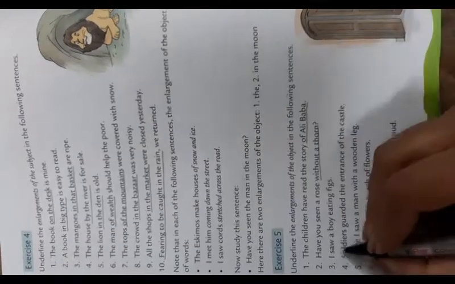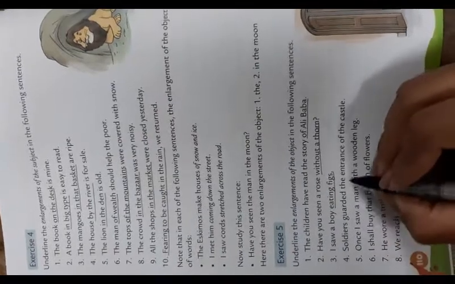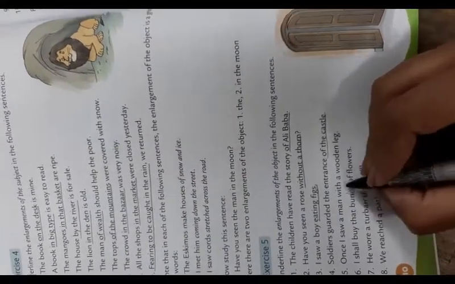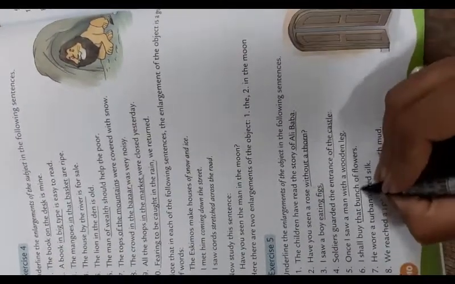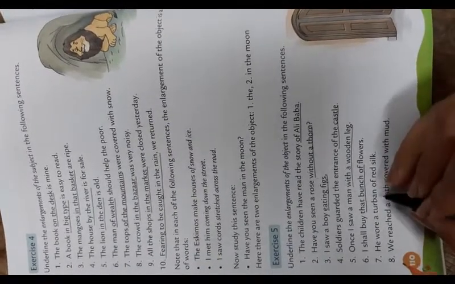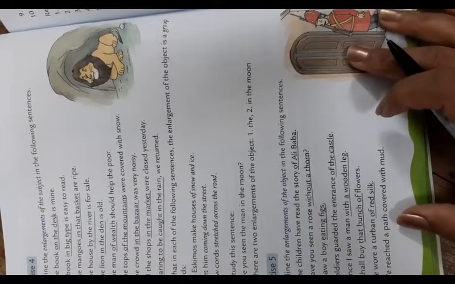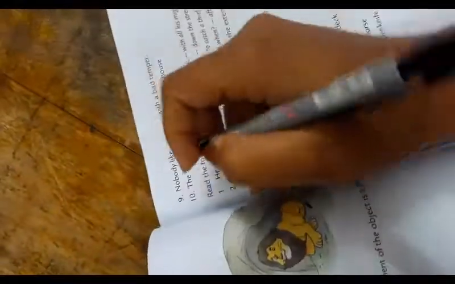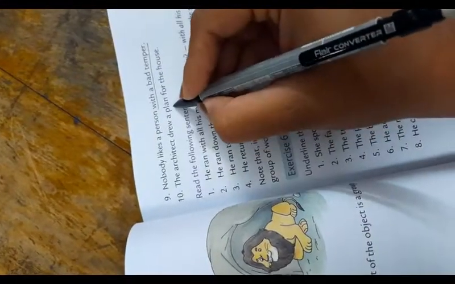Without a thorn. I saw a boy eating figs. Eating figs. Soldiers guarded the entrance of the castle. Once I saw a man with a wooden leg. With the wooden leg. I shall buy that bunch of flowers. That bunch of flowers. He wore a turban of red silk. Of red silk. We reached a path covered with mud. Covered with mud. Nobody likes a person with a bad temper. With a bad temper. The architect drew a plan for the house.